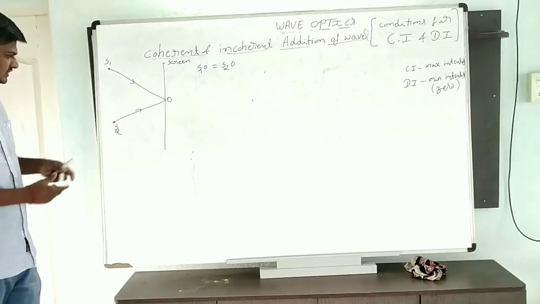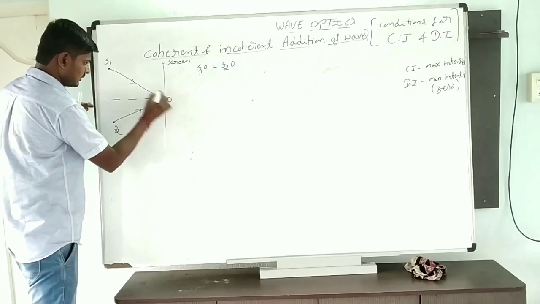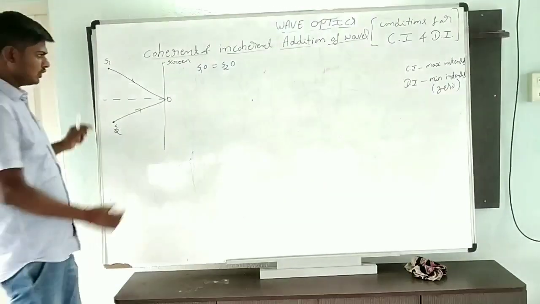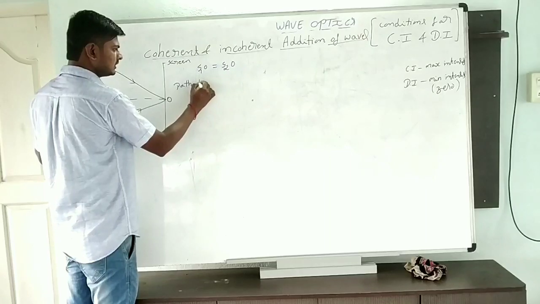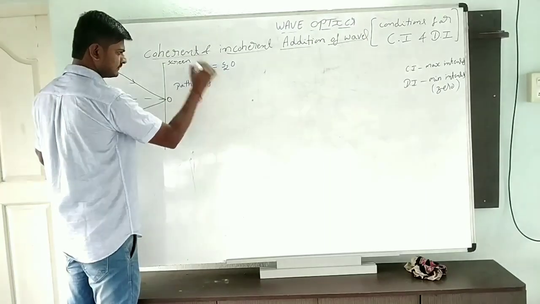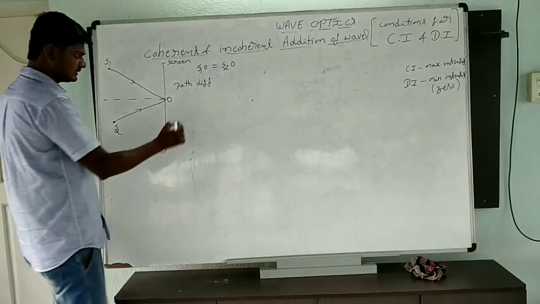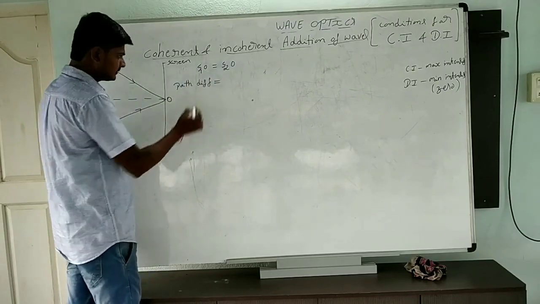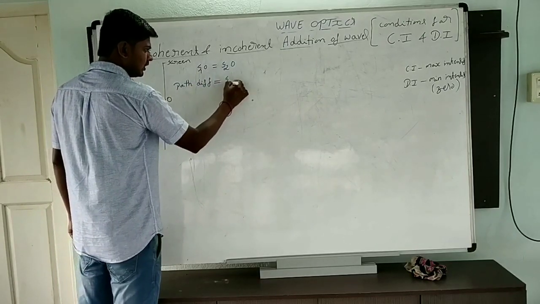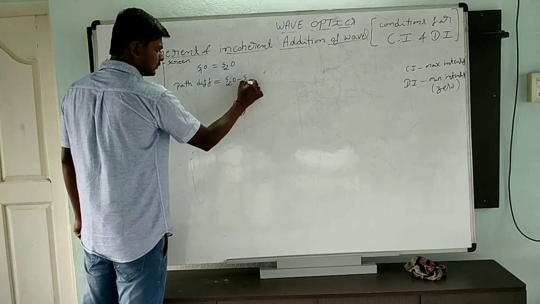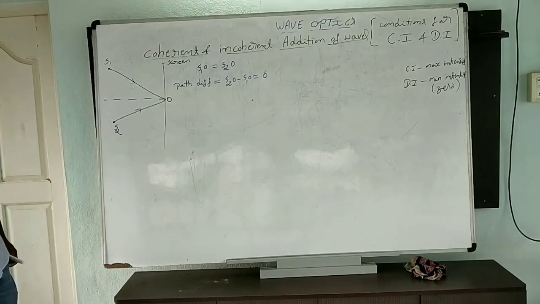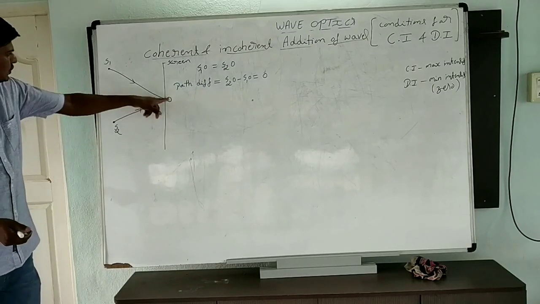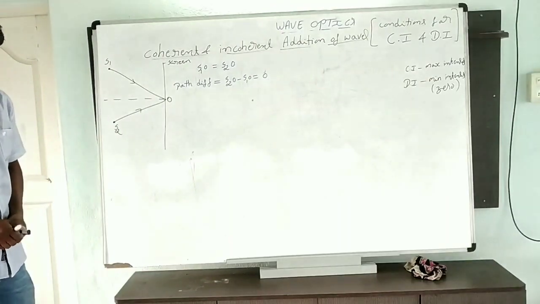Both will be equidistant from O. When both are equidistant from O, the path difference is equal to what? S2O minus S1O is equal to 0. That's the path difference: S2O minus S1O is equal to 0.